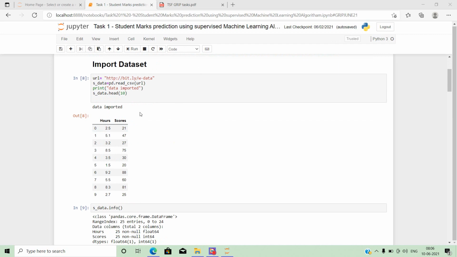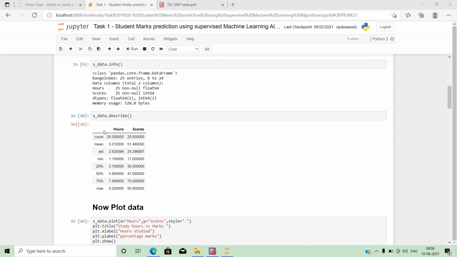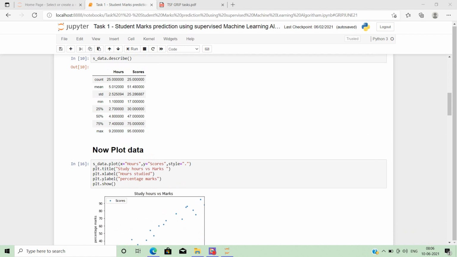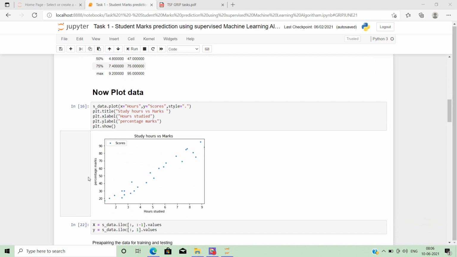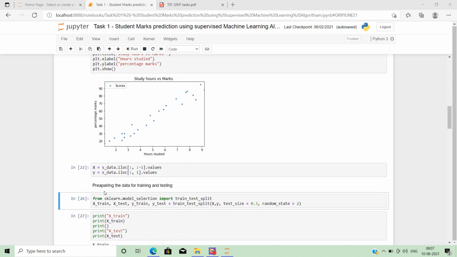Using pandas, we have read our CSV file, then the dataset was imported, and we have determined all the values of our dataset like max, mean, standard deviation, minimum, all the values. And we have plotted our data. This graph shows the number of study hours versus the percentage marks that any student is achieving.